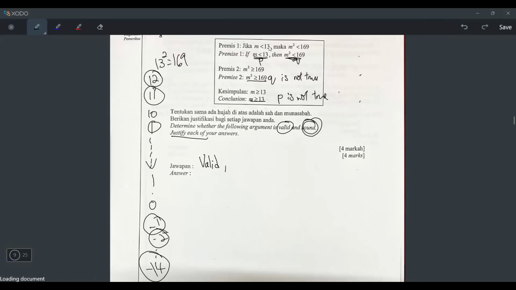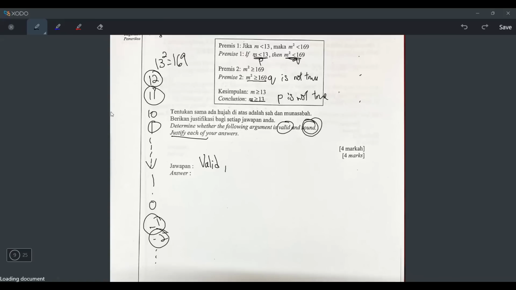Well, -14 is smaller than 13, but (-14) squared is not lesser than 169. How to prove it? Just press lah. So let's press, I'll press with you. -14 squared, can you see? You get 196. It means not all values that are smaller than 13 have a square that is smaller than 169. Because once you reach -14, -15, then it becomes false already.